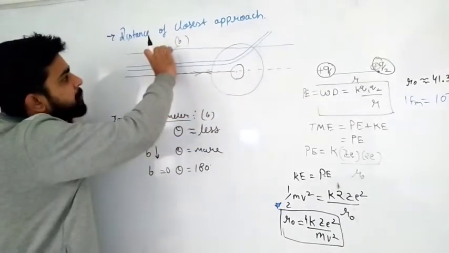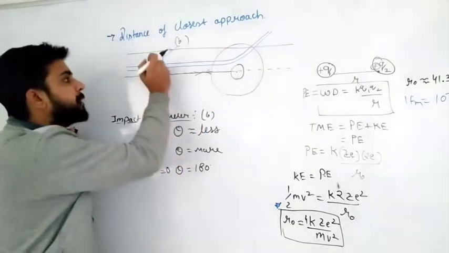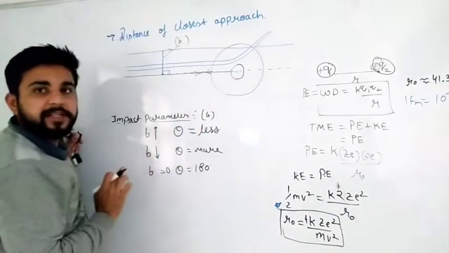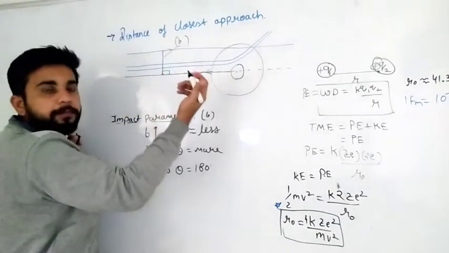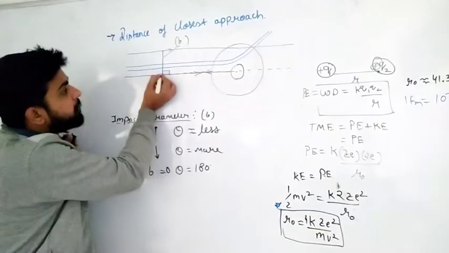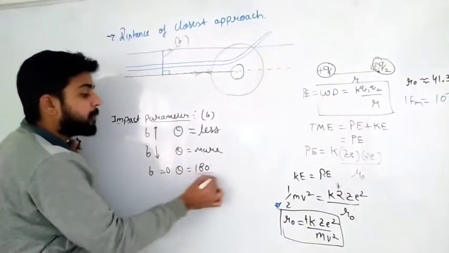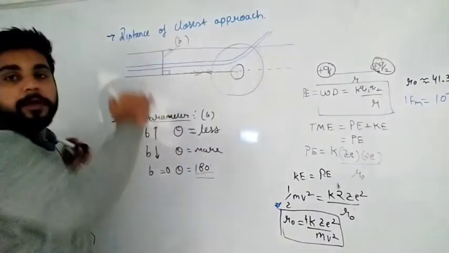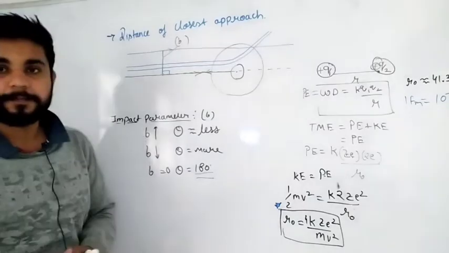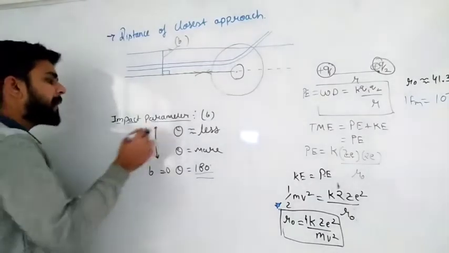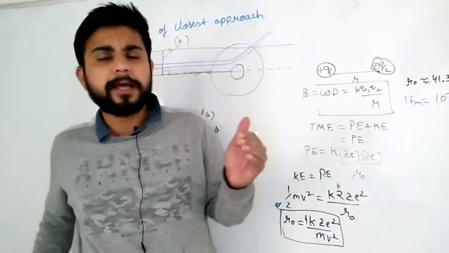If B value is more, the deflection will be less. If B value is very very high, deflection is very very less. If B value is less, deflection is more. And at B equal to 0, just at this line only, the deflection will be approximately 180 degrees, meaning completely it will reflect back. So this impact parameter provides us the concept of how scattering has been done.